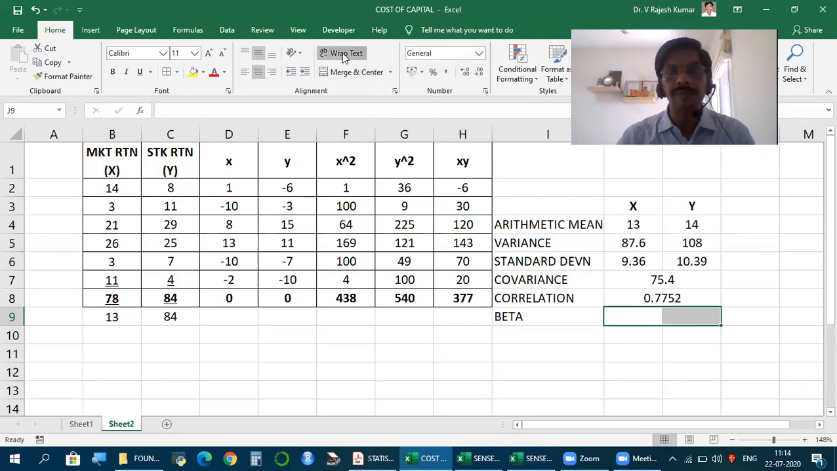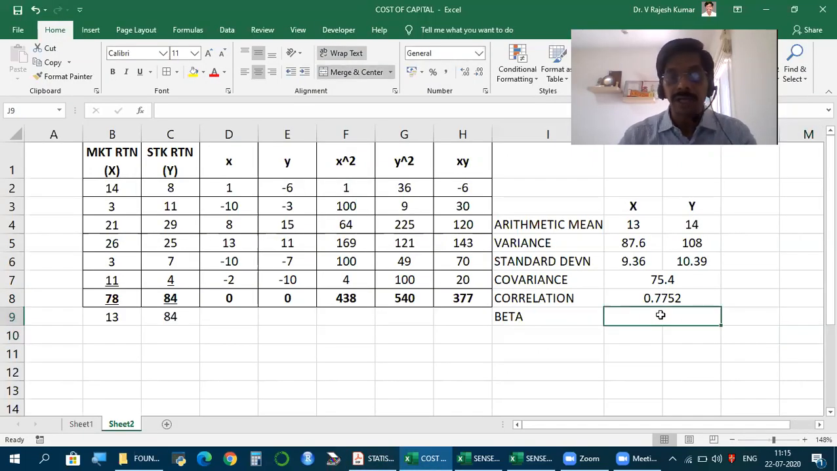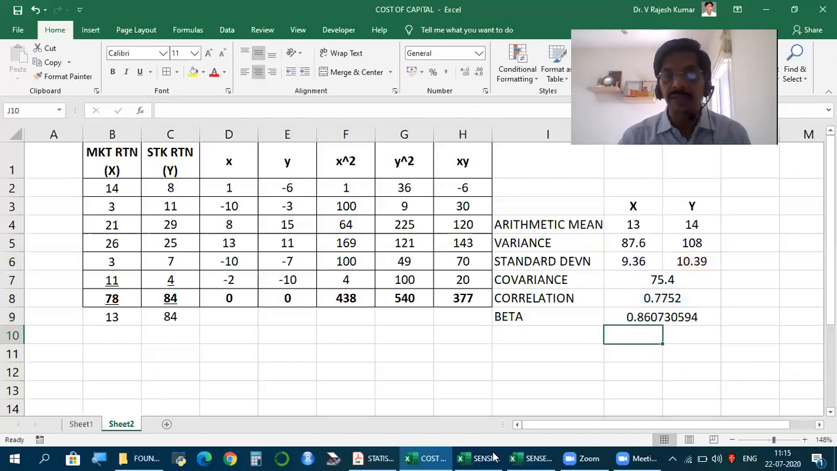Now, how to calculate beta? There are 3 formulae. You can use any, but for exam purposes, you should use either the first or the second formula. The third formula is only for verification. So what is formula 1? R, the correlation, into standard deviation of y divided by standard deviation of x. If you have the numbers, using a standard calculator, you can calculate. So what is the beta we are getting? 0.8607. 0.86 you can say.